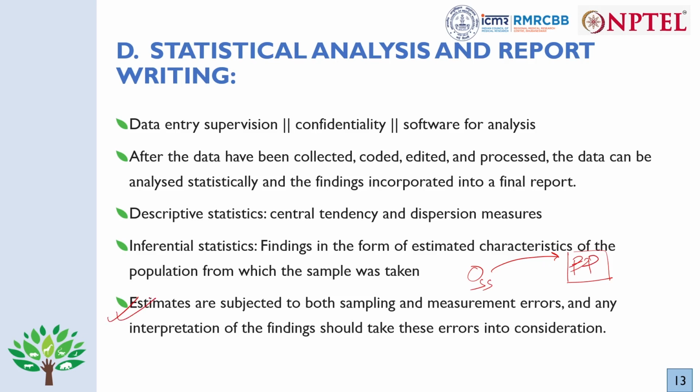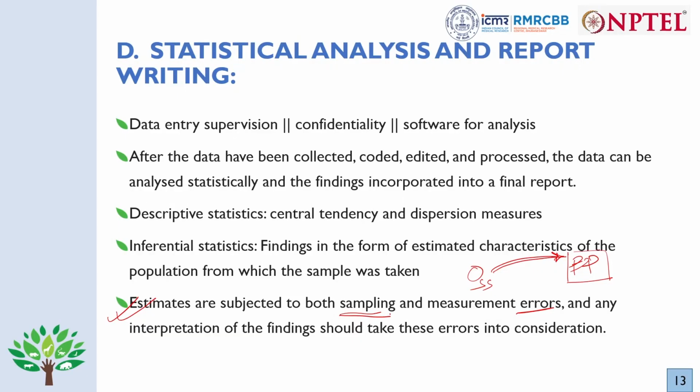We need to be very cautious in interpreting. Why? Because these estimates that we have got from the sample statistics for the whole population are subject to both sampling error, that we had talked about before, and also measurement error. The instruments that we are using, are they validated or not, are they checked or not before using? So they are subject to both sampling error and measurement error. These two main points are the key points for the validity or reliability of the sample that we have. Any interpretation of the findings should take into account these errors. So these are the 4 principles of survey that we were discussing till now.